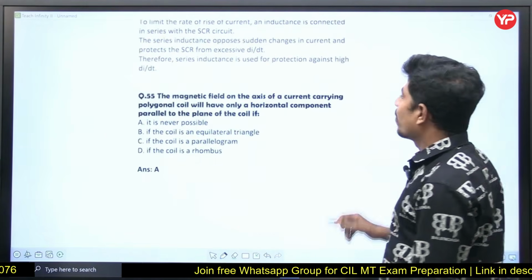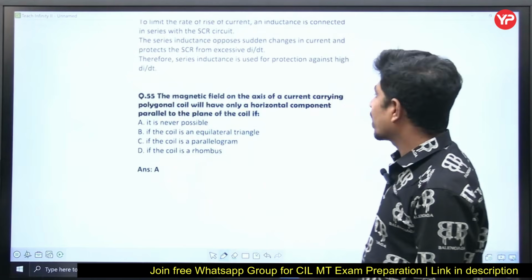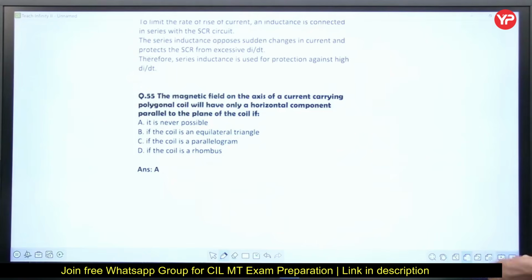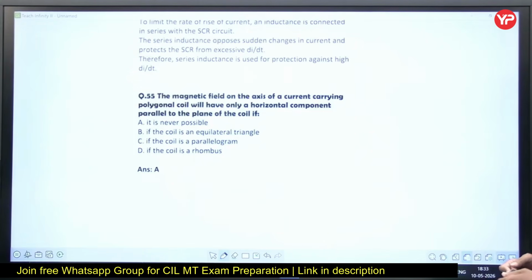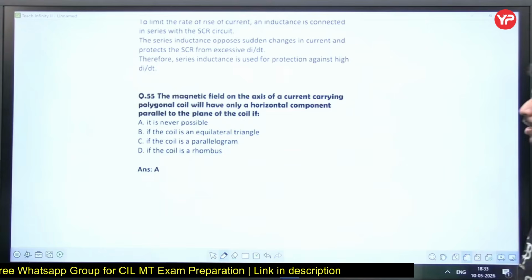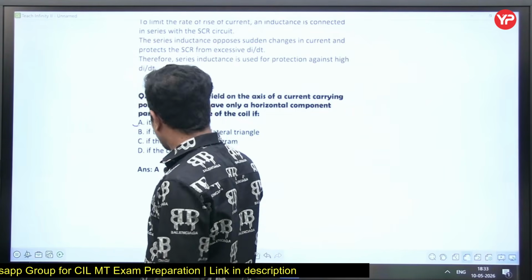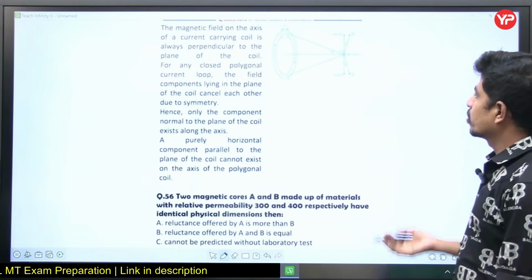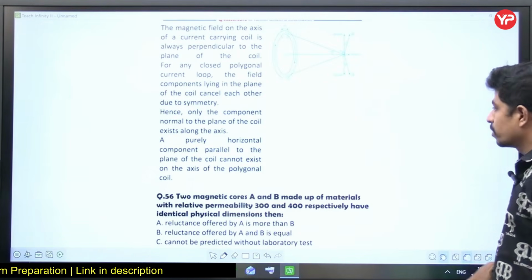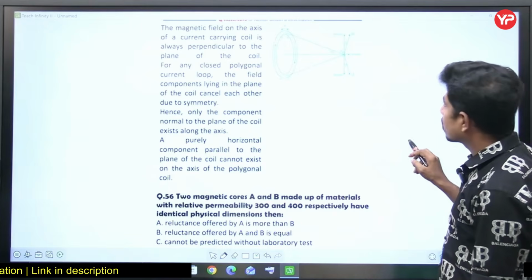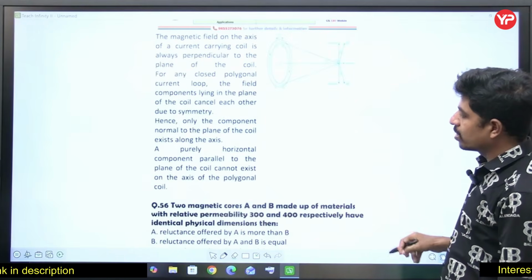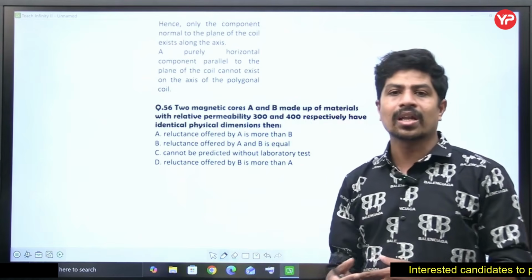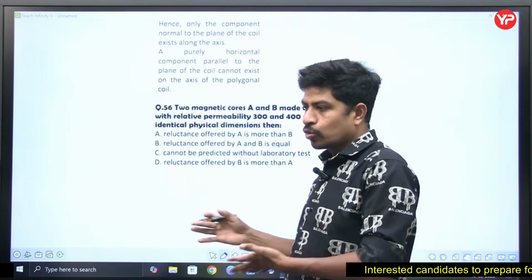Right? Next, the magnetic field on the axis of a current carrying polygonal coil will have only a horizontal component parallel to the plane of this coil. If it is not possible, yes, it is from electromagnetic field theory. First of all, this arrangement is not possible. A proper explanation is given, but I suggest you remember that also, because in the examination, to prove and draw the diagram, all these things are difficult. That's why most of the EMF theory questions are derived results questions. That's why I'm asking you to remember.